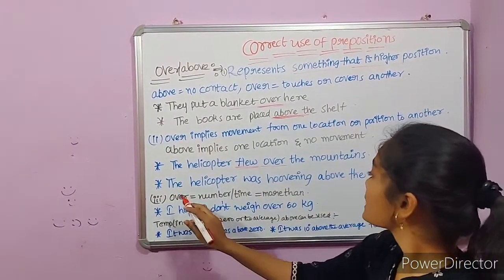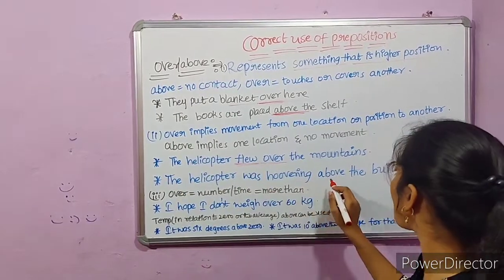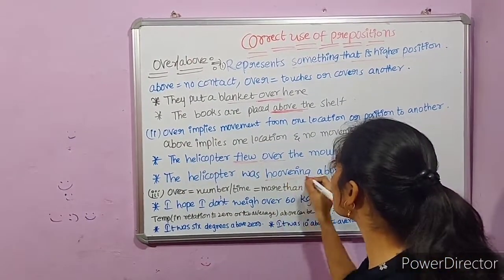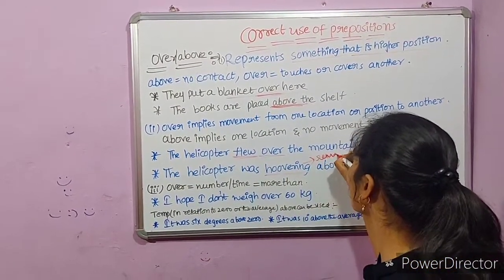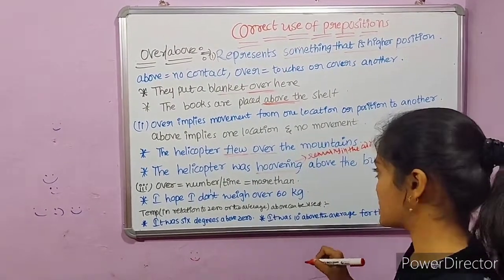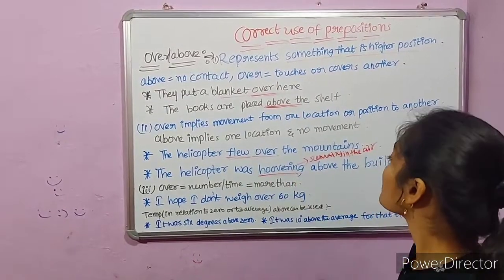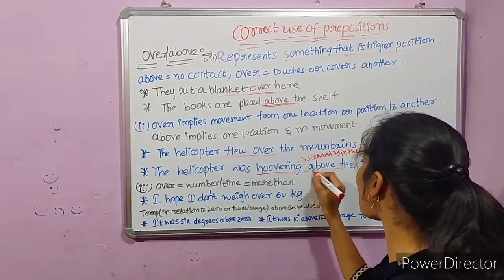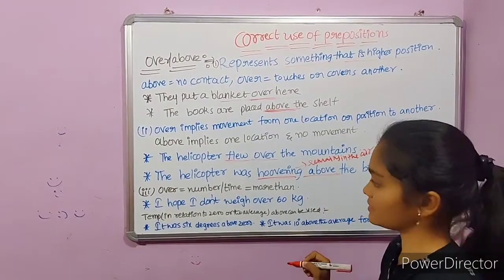The second sentence, the helicopter was hovering above the building. Hovering means here it remains in the air. It remains in the air without any movement. According to this verb, we use above preposition as there is no movement in this case.